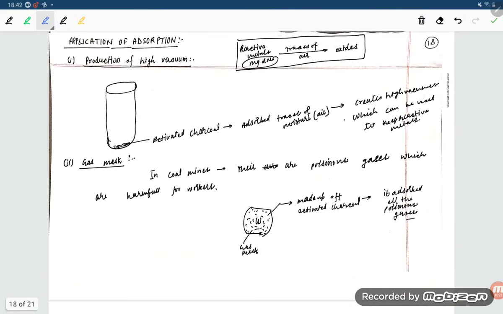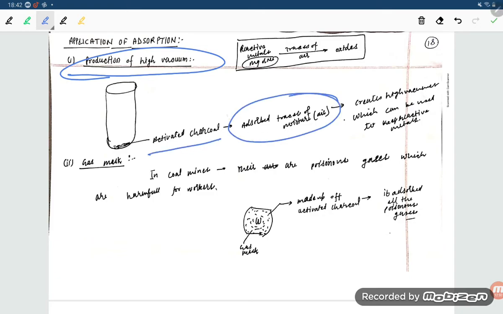Applications of adsorption: production of high vacuum. Okay, when you take activated charcoal, moisture will get adsorbed on the charcoal, so a high vacuum is produced. In industries, in coal mines, poisonous gases come out, so if you do not have a mask you will inhale the poisonous gas and you may die.